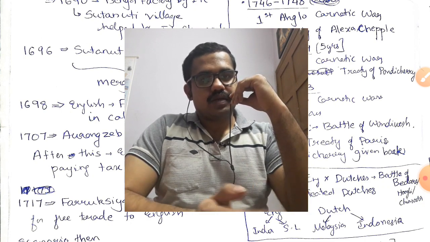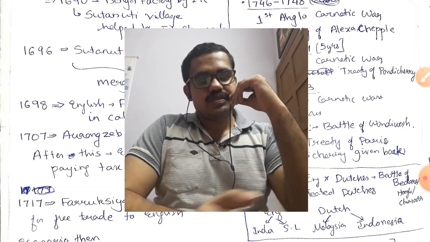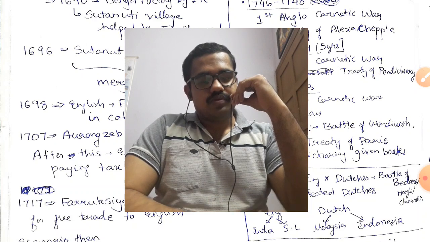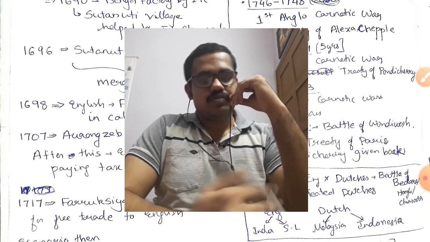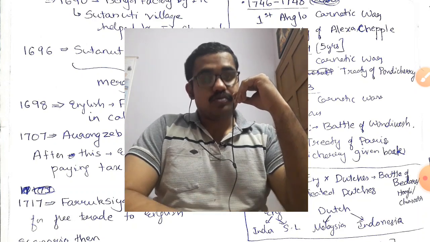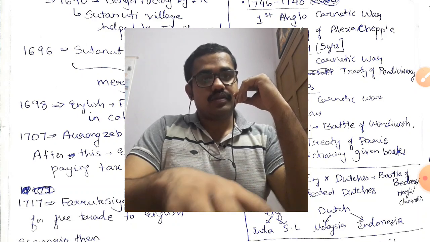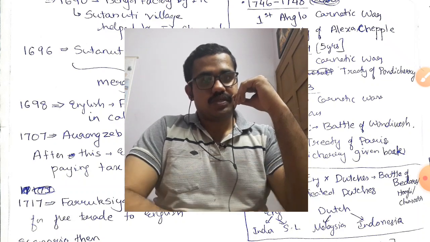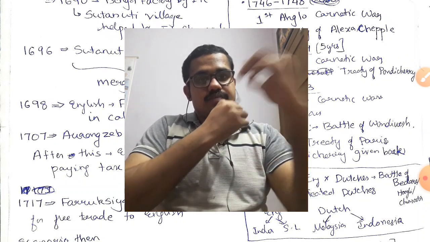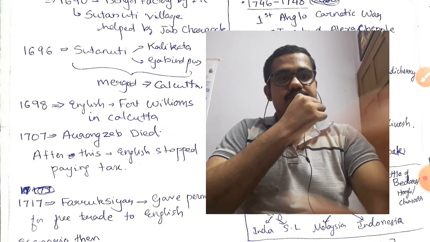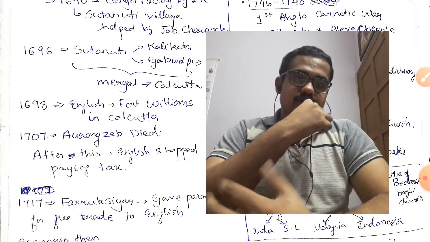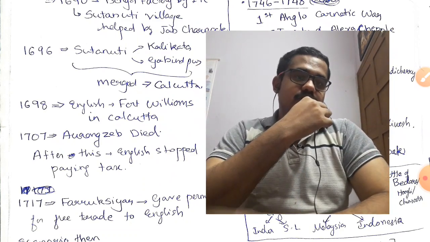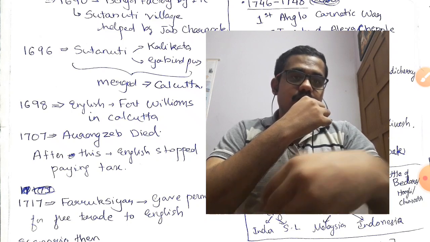We have studied how the Portuguese came, then how the Dutch, English and French all came. We studied how they all made factories, how the British made a factory, and how they got the last factory in Bengal and were fortifying it. The final fortification happened at Fort William in Calcutta. All that we have studied. So now we are in the 1700s, and we will move ahead.